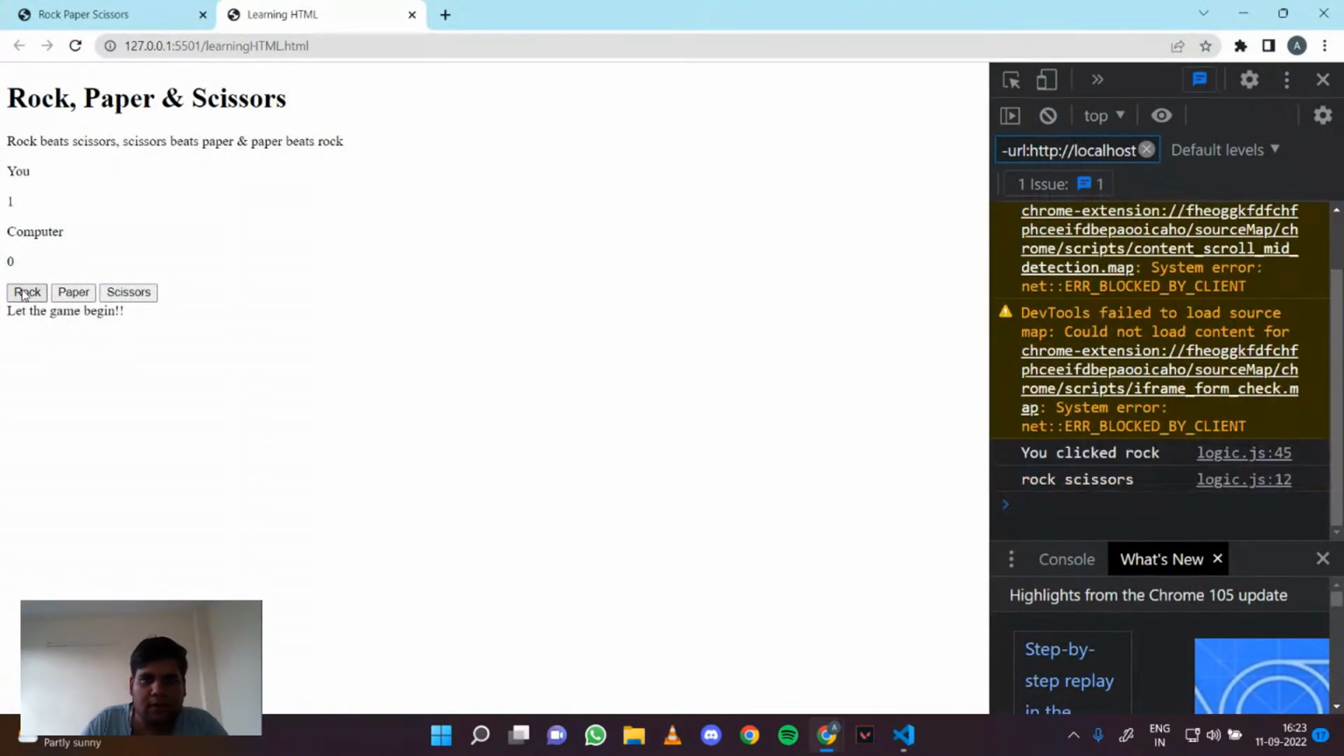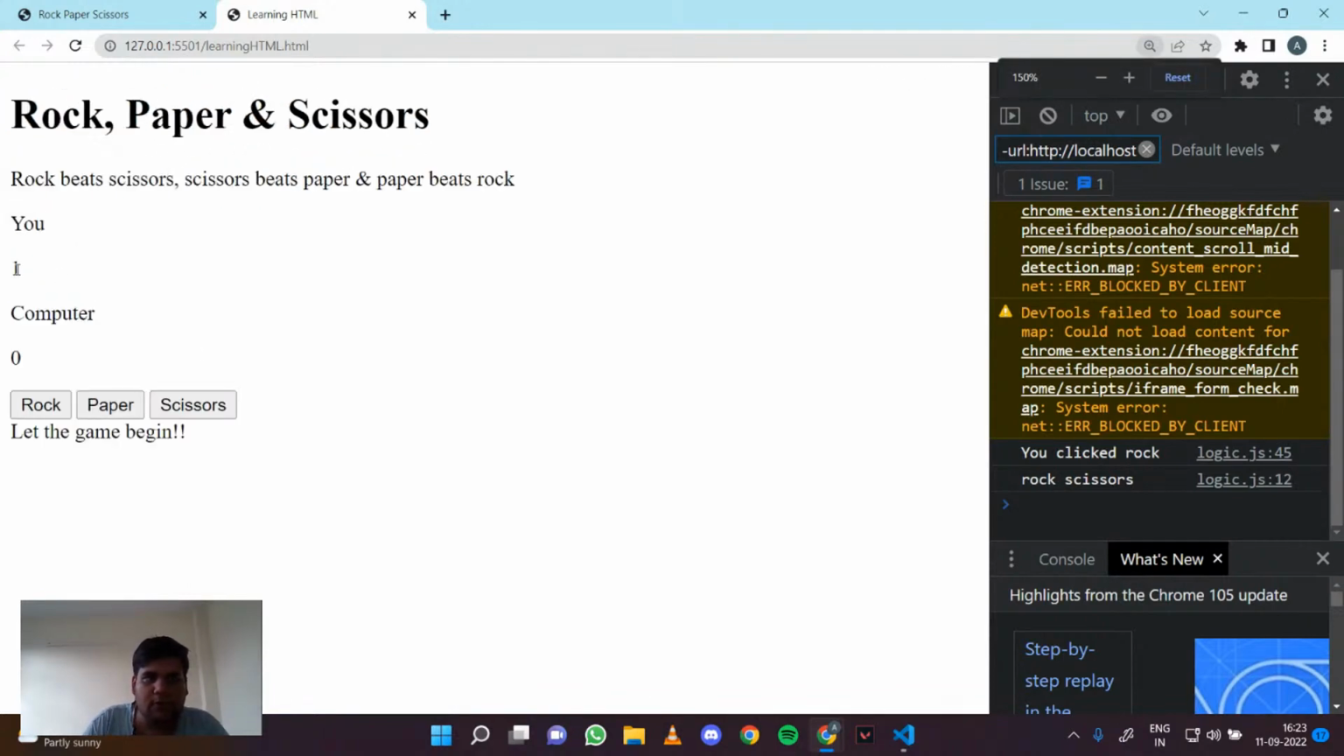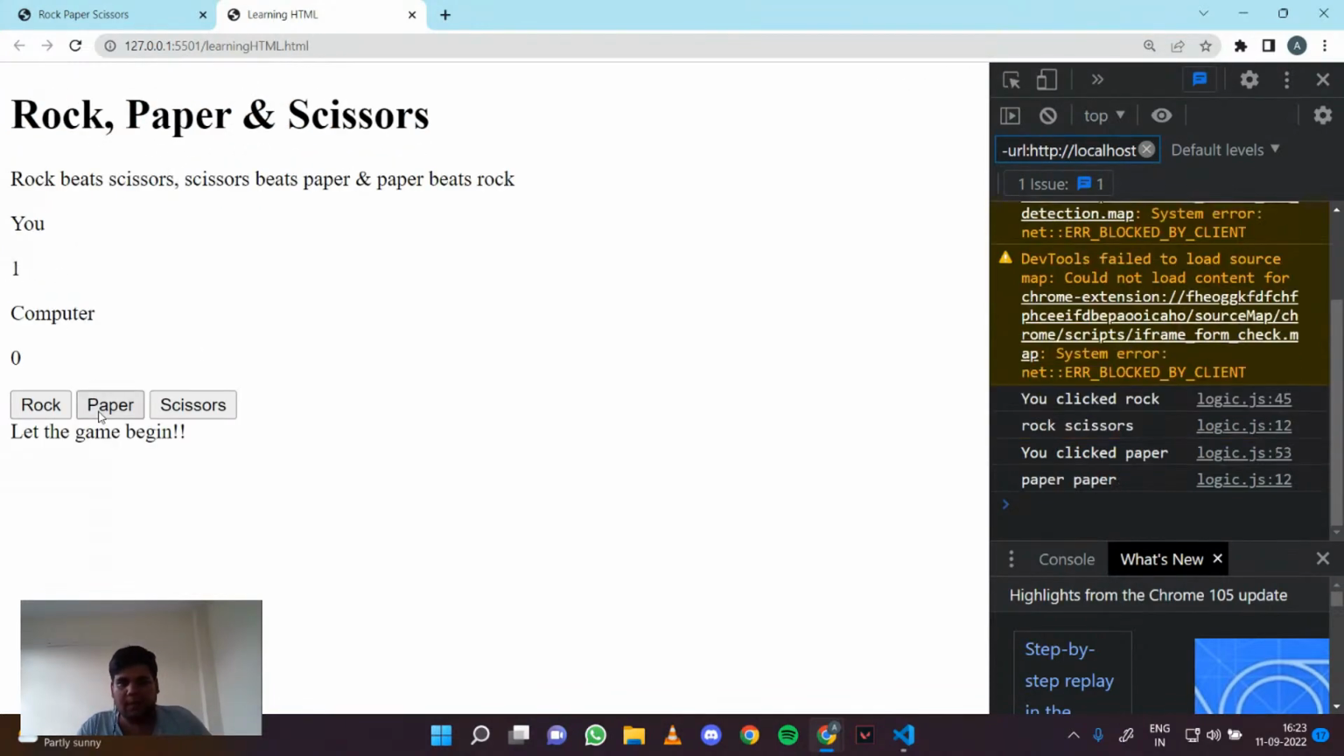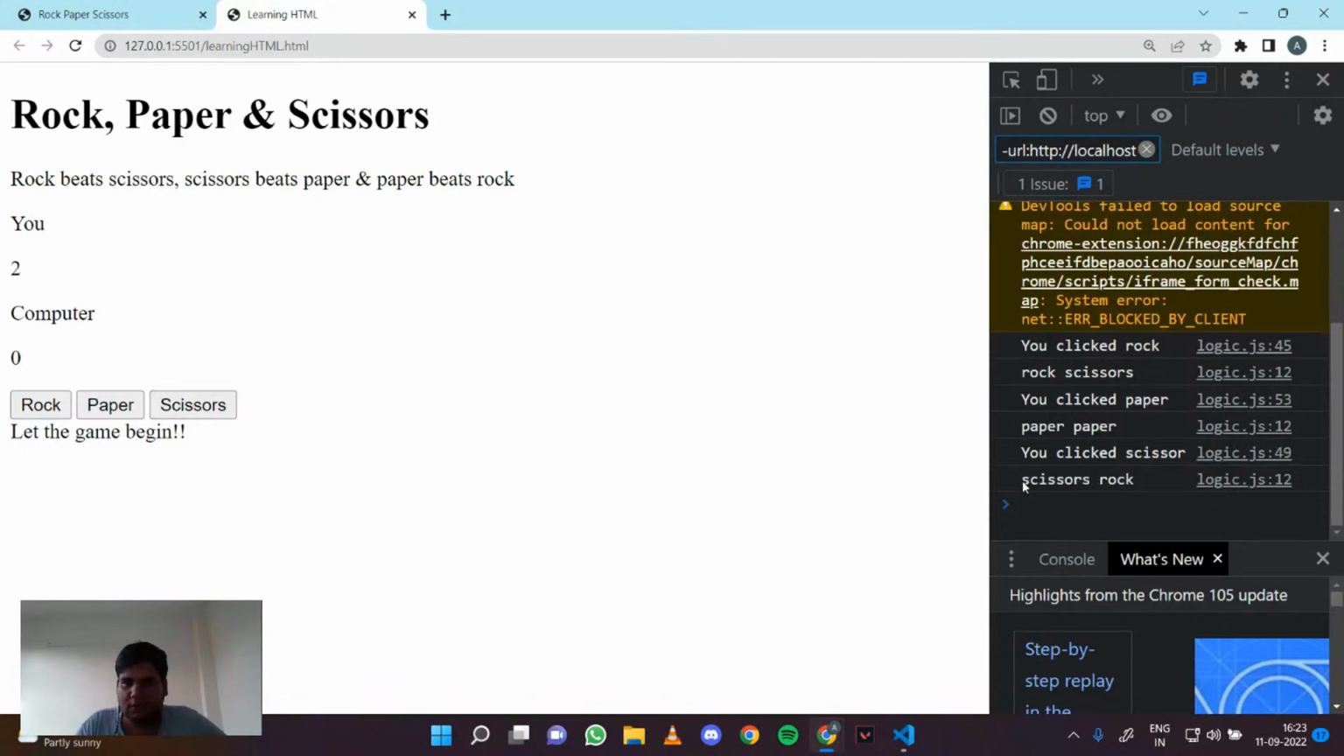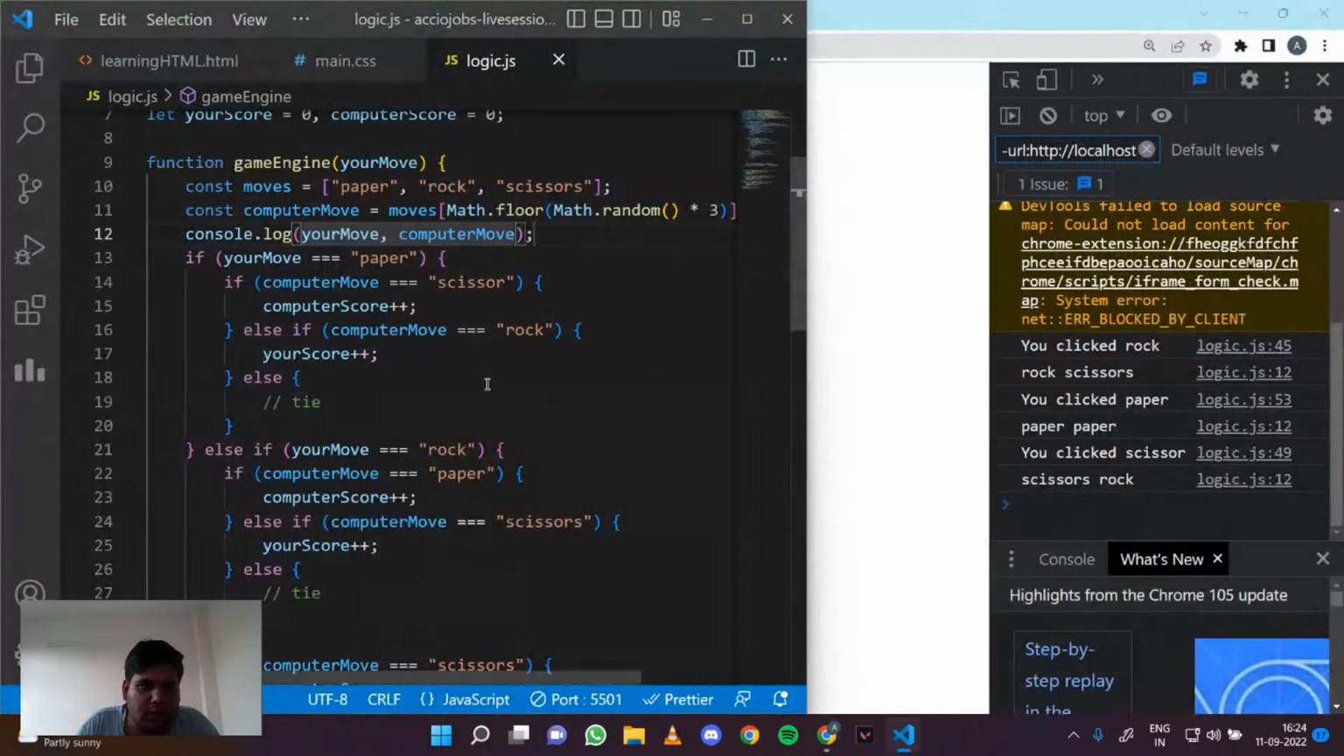Okay, so you click rock and the computer picked scissors, so we won and our score got incremented. I hope you're able to see this. If I pick paper, the computer also picked paper randomly, so nothing happened. And if I pick scissors and the computer picked rock, wait, so why did I win? Let me see. In case of scissors,